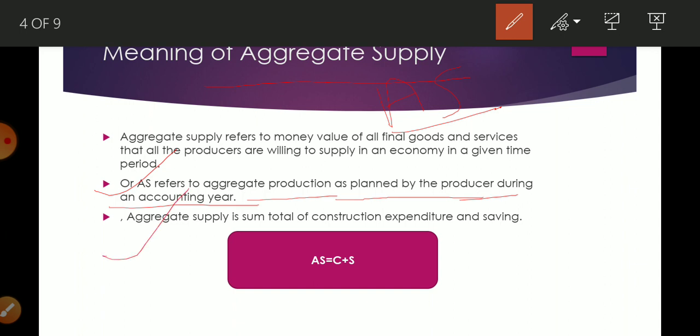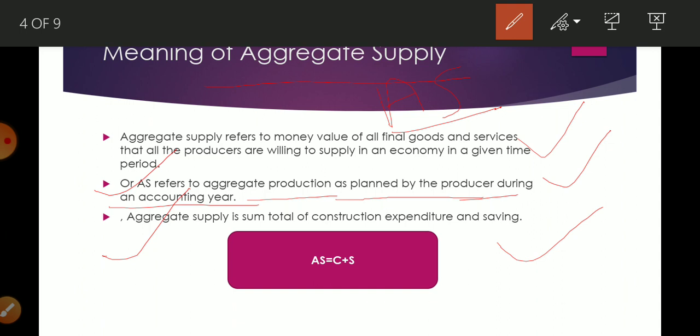Now the last one is very easy. Those who don't feel comfortable with these two can write this one also. You are going to get marks. Maybe there will be some deduction in the marks, but you are not going to get 0. So what is the last one? Aggregate supply is the sum total of consumption expenditure and saving.